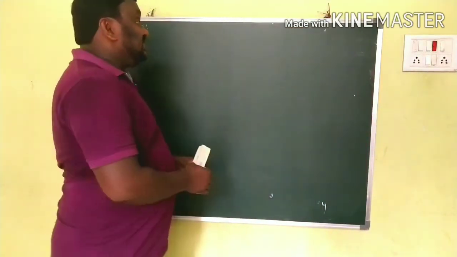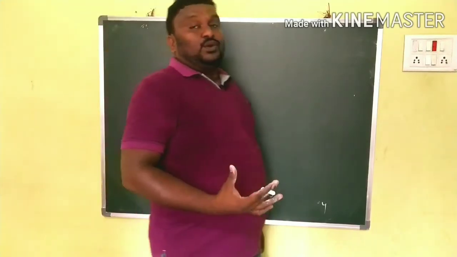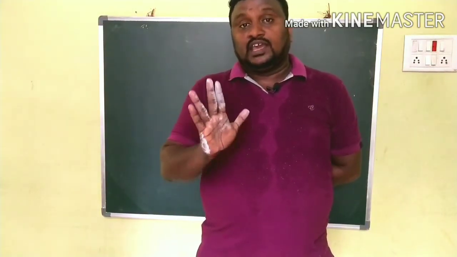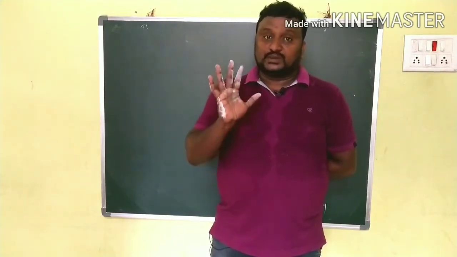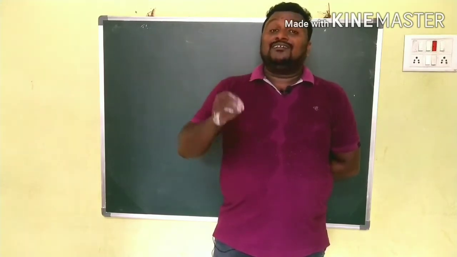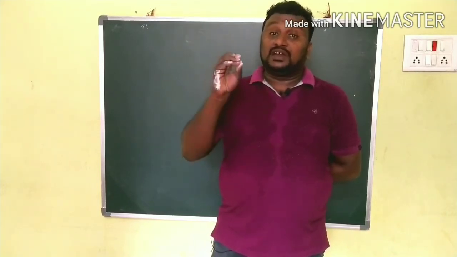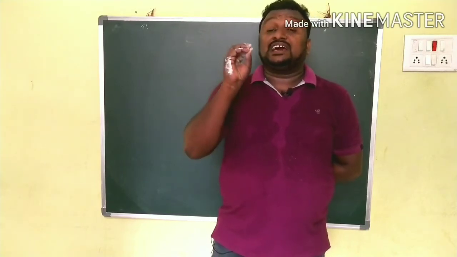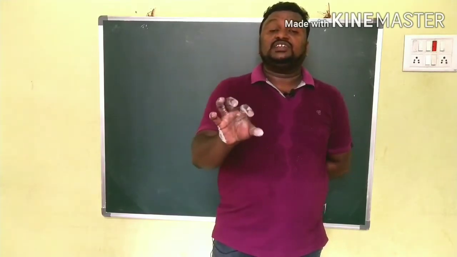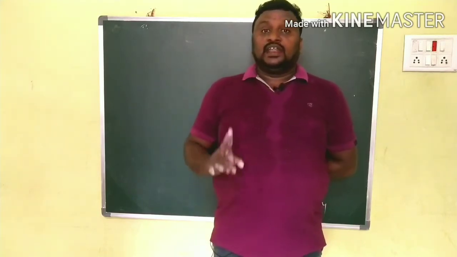We have another example I want to give. First thing is, what is the given statement, children? There are 5 steps involved in balancing a chemical equation. The first thing is we have to write the chemical reaction in the form of a chemical equation with correct chemical formulas. That is the first step.